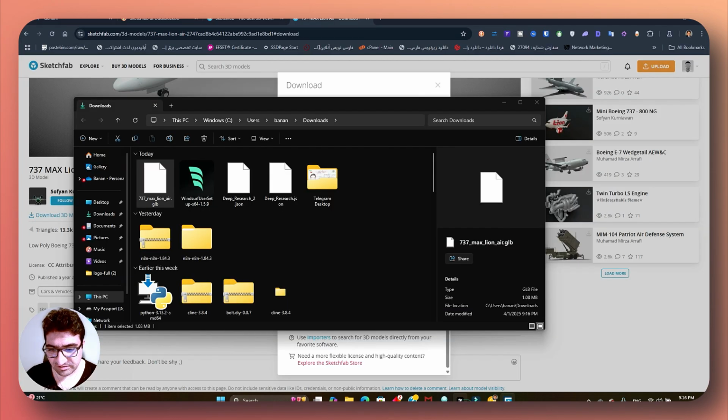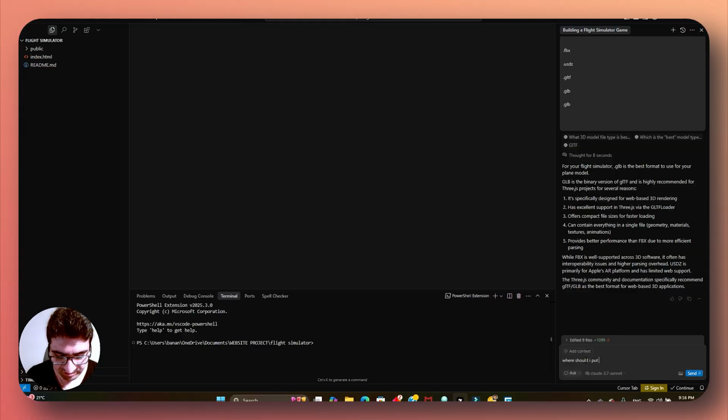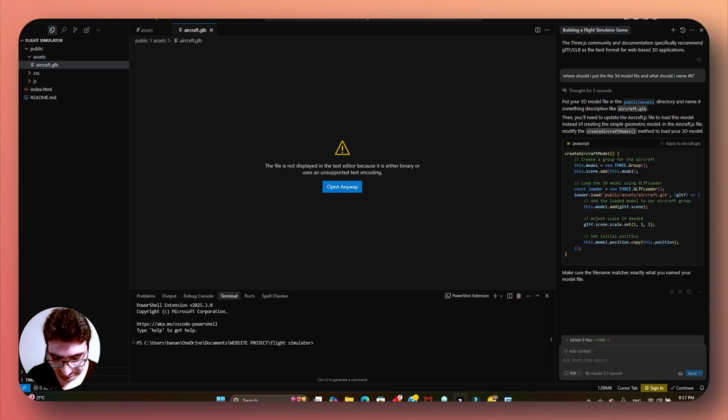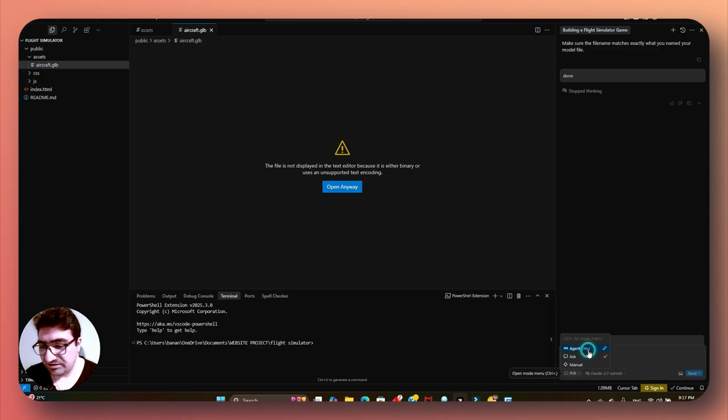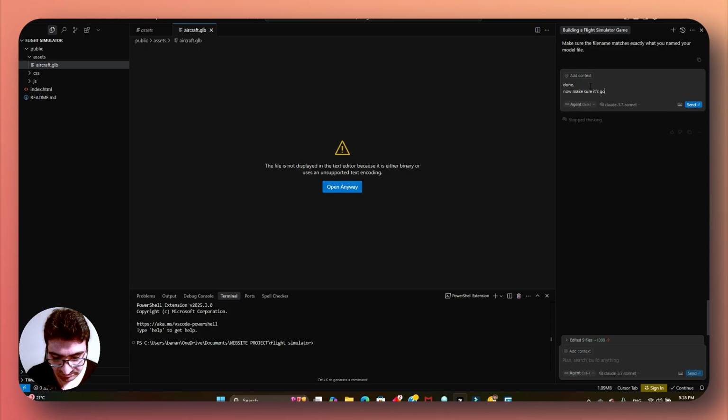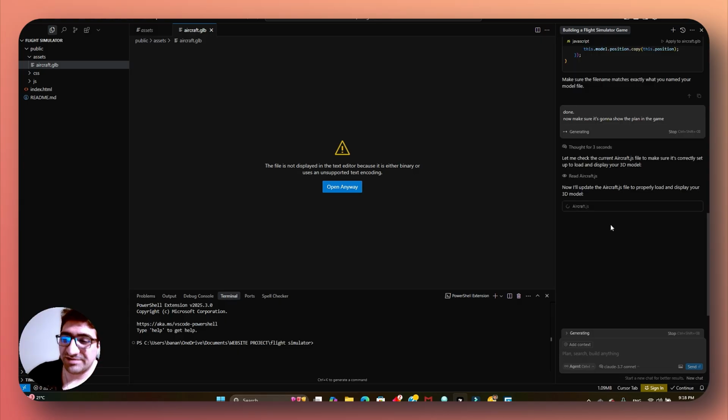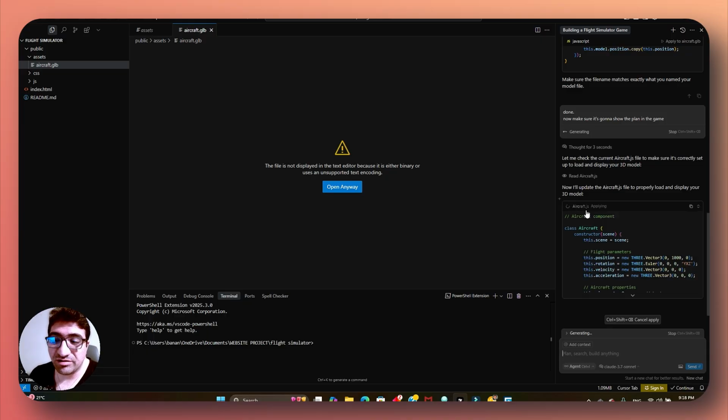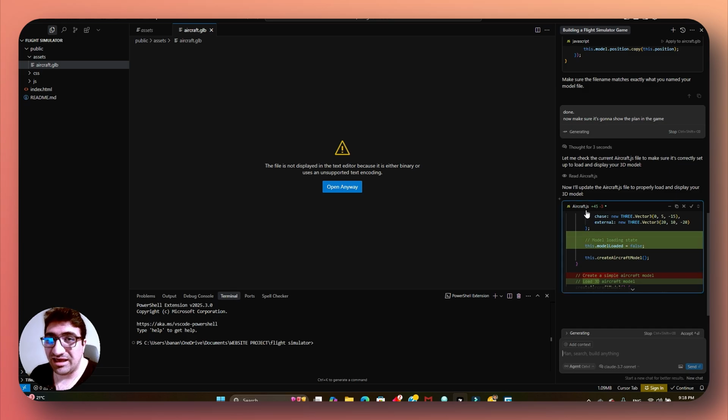So I'm going to ask, where should I put the 3D model file, and what should I name it? Aircraft. In aircraft, say done. I'm going to put it in agents. Let's say done. Make sure it shows in the game. As you can see, for every element we're going to use a JS file. We're going to create a JS file for every element in any game: for trees, for cars, for characters, for the plane. In this particular project, this is how it's going to be used online.